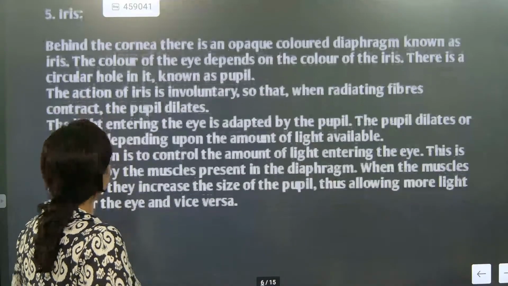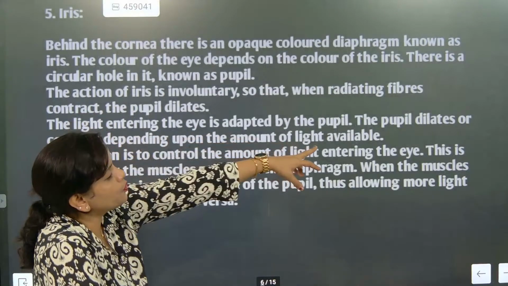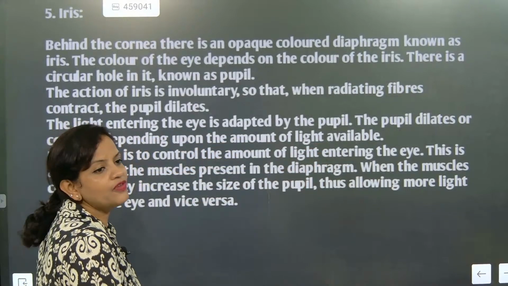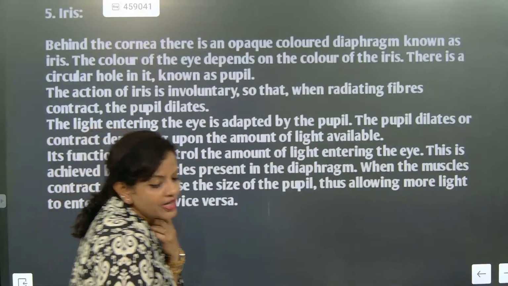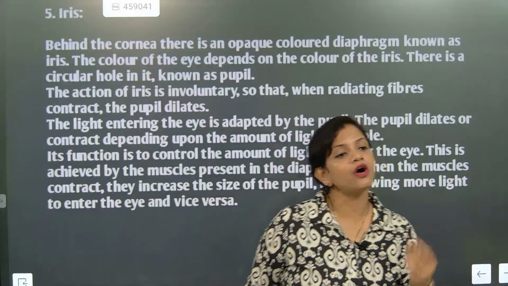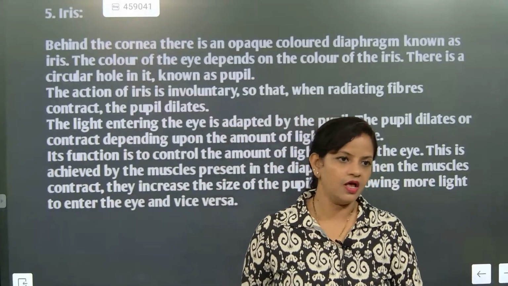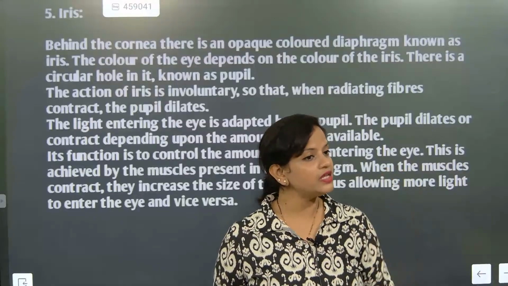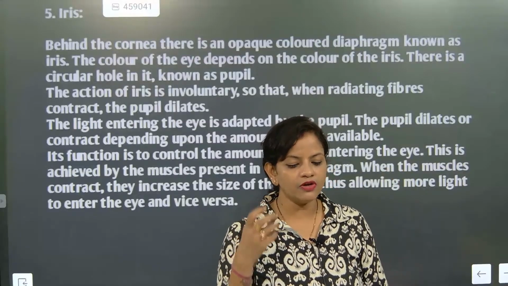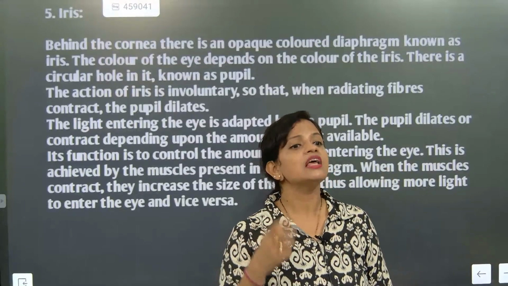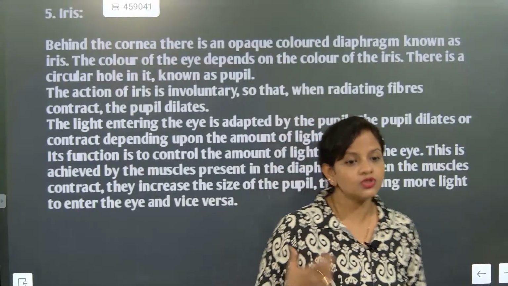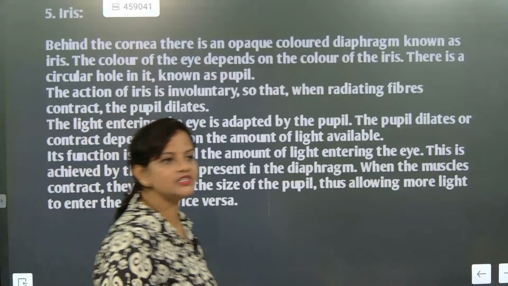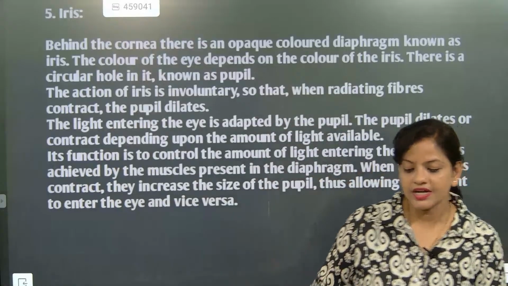The pupil dilates or contracts depending upon the amount of light available. So we definitely need to check how much light is available, and based on that only it adapts. Why? Because if more light enters our eye, it can damage our eyes. That is why most of the time we say, don't look at the sun rays directly. The lens will be damaged.